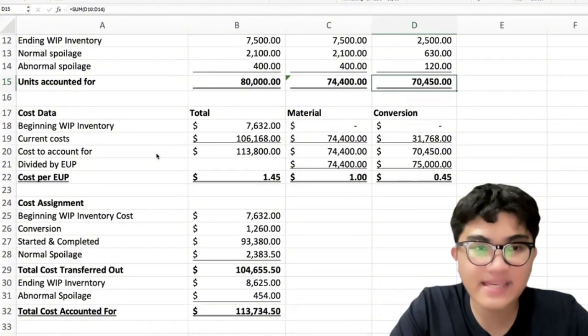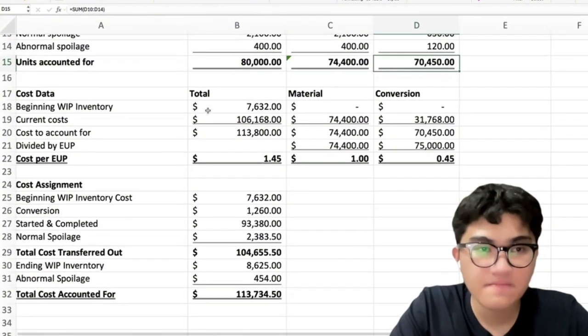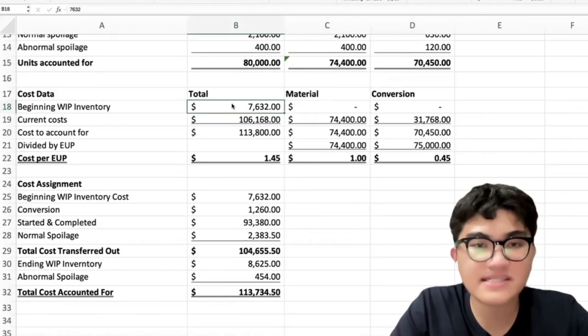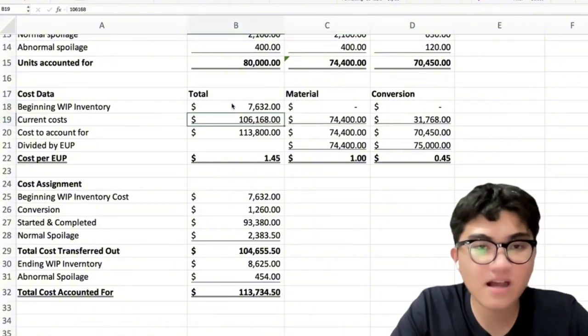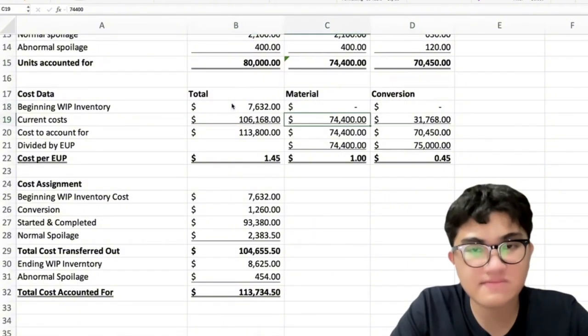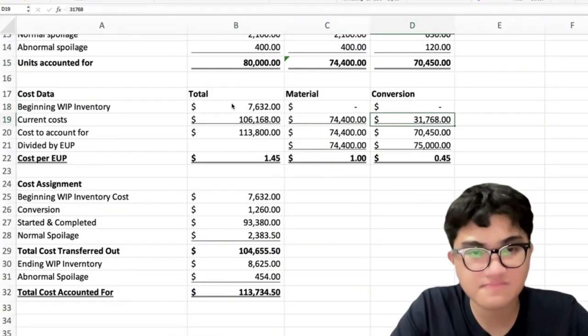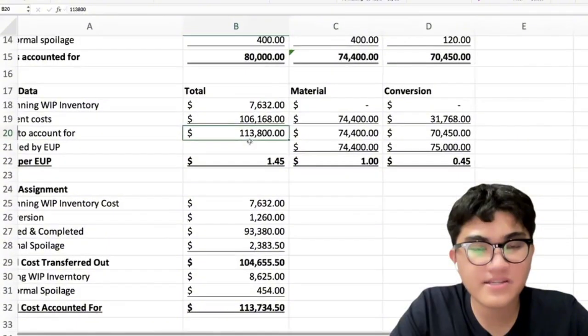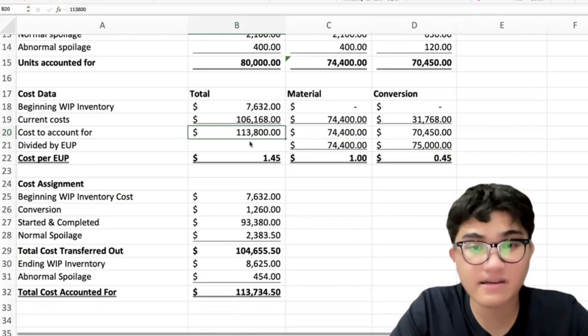Now, for the cost data, we have here, beginning work in process inventory, which is 7,632. Materials and conversion are zero. Current cost 106,158. Material, this one, and conversion, this one. Cost to account for 113,800. Okay?